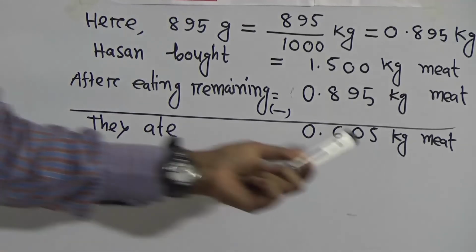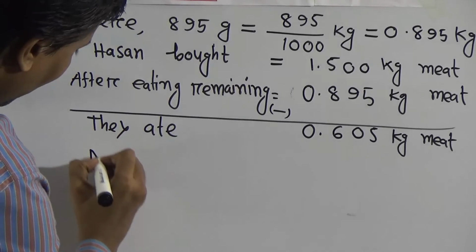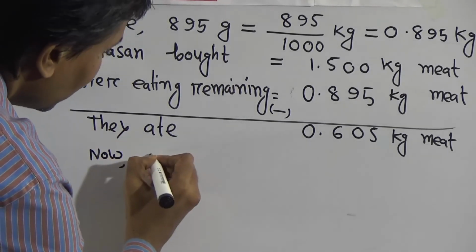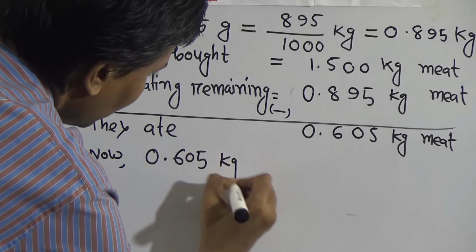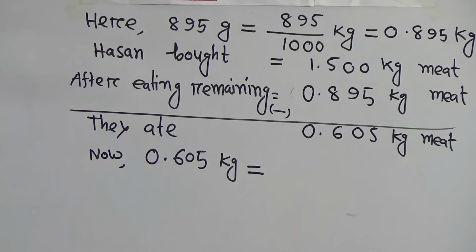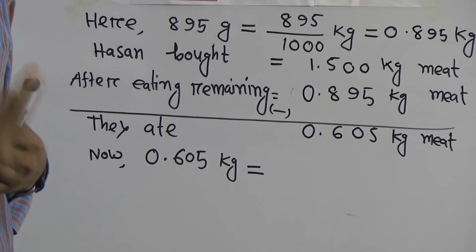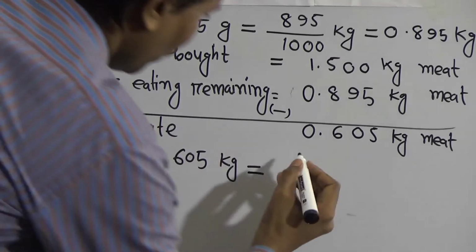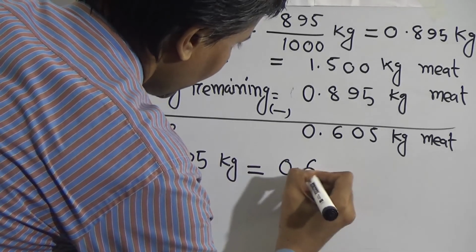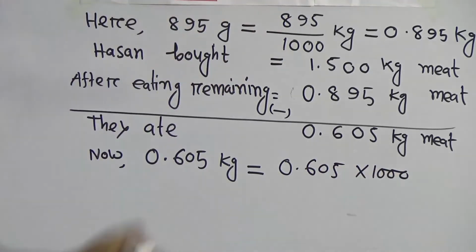Now you have to convert this kg to gram. Okay? Now write here. Now 0.605 kg equal to what? Now we want to convert kg to gram. Kg to gram. We know 1 kg equal to 1000 gram. So 605 into 1000.